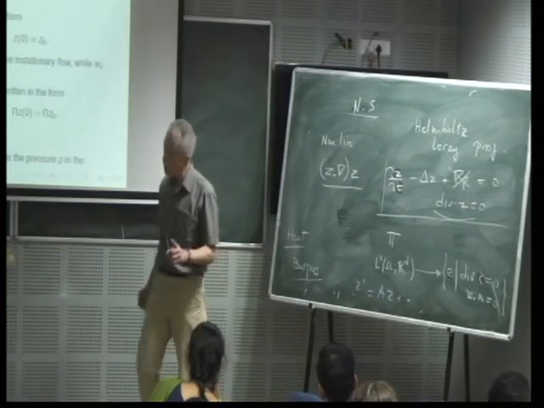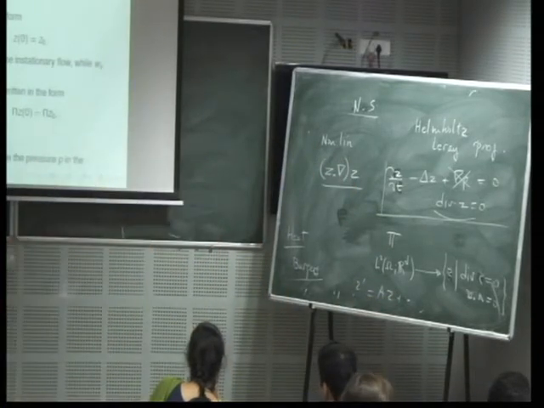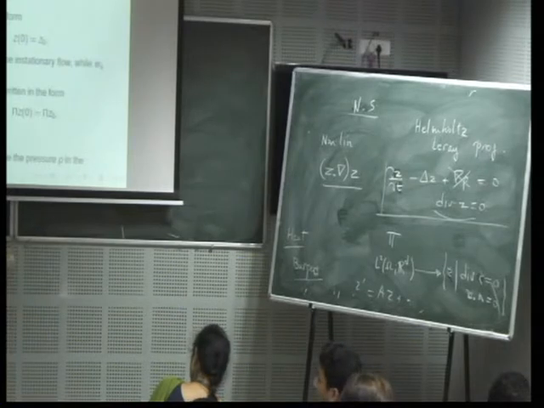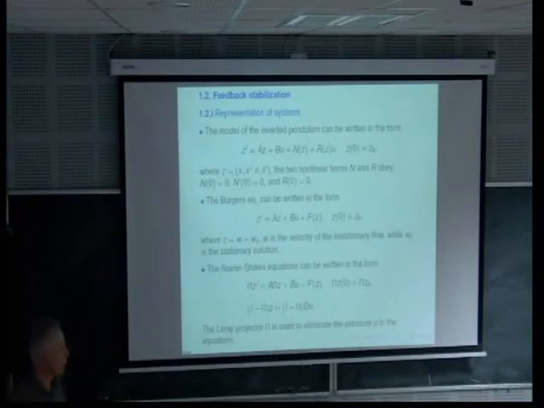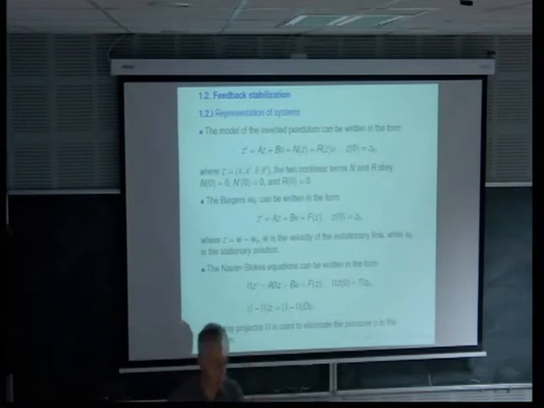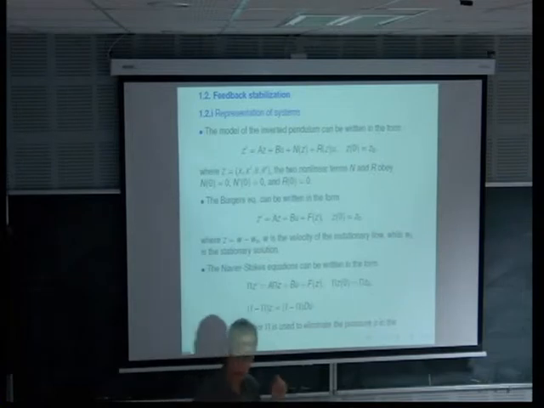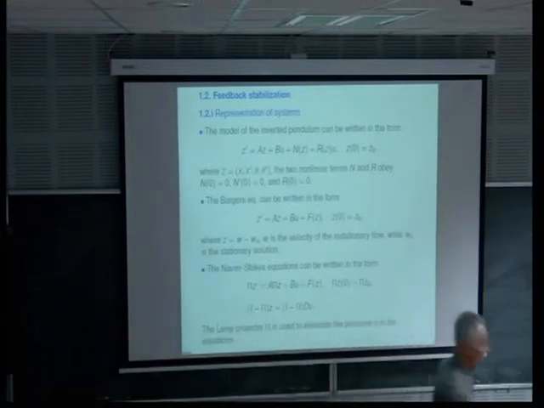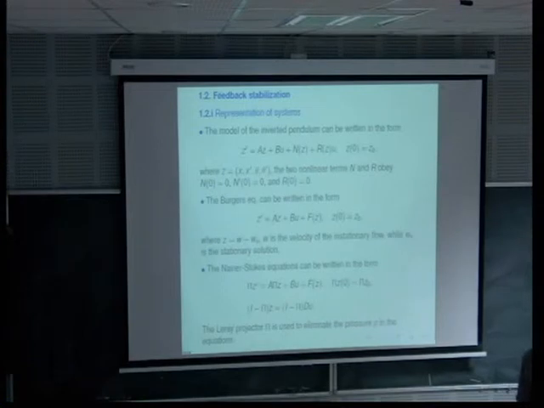Okay. But now, if you have some control at the boundary, the situation is more complicated. Why? Because if the normal velocity of the fluid at the boundary is not 0, it means that when you apply the projector, the projected velocity has a normal component which is 0.